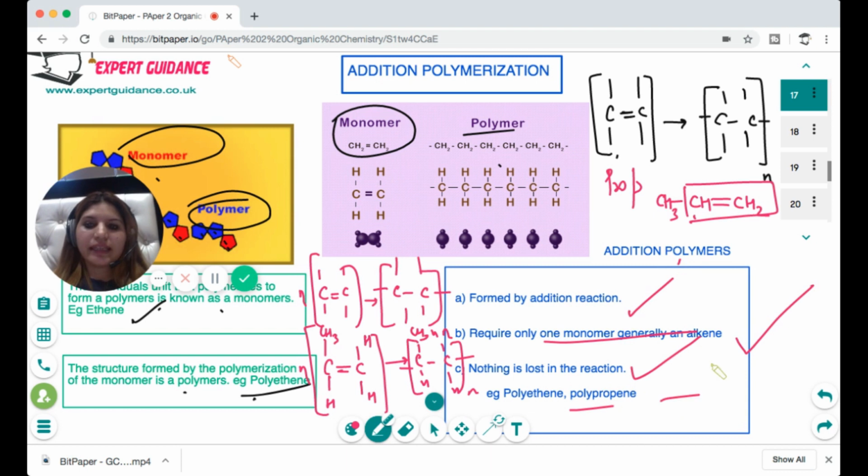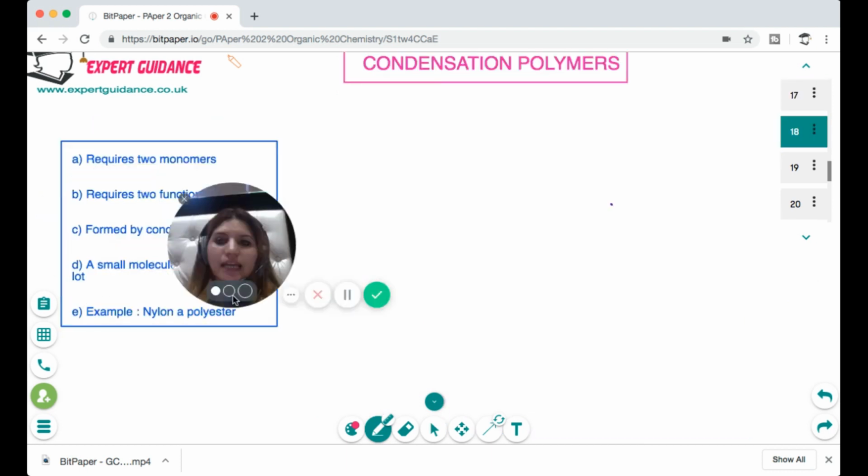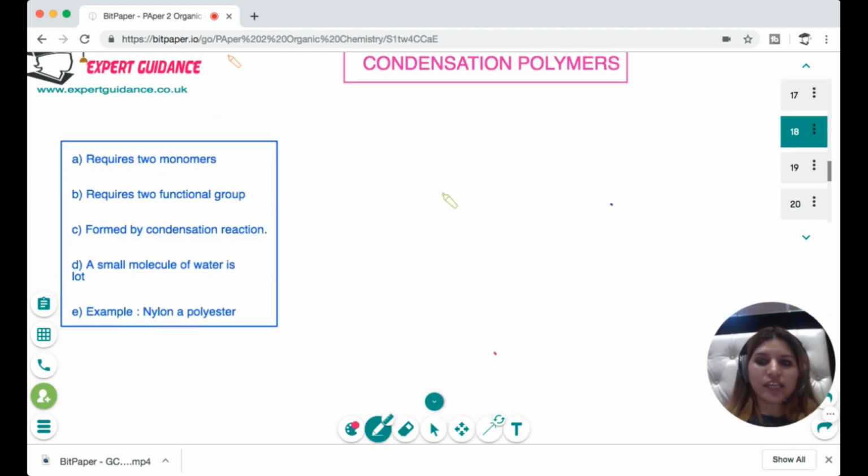Examples are polyethene and polypropene. The other type of polymerization is the condensation reaction. It requires 2 monomers and 2 functional groups. For example, we have this molecule, represented with a box as a schematic representation, which has an OH at both ends, and the other molecule has C double bond O, OH at both ends.